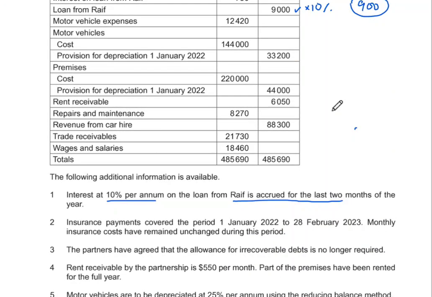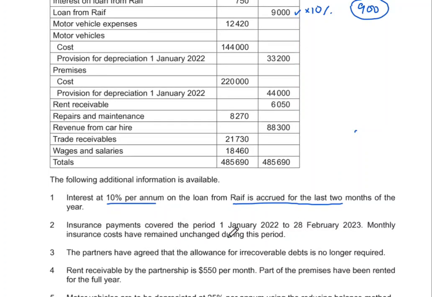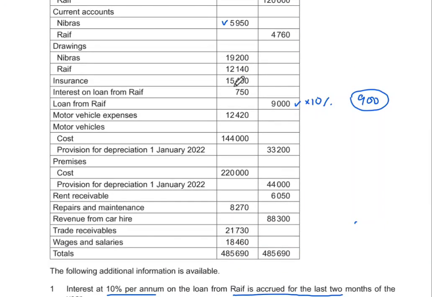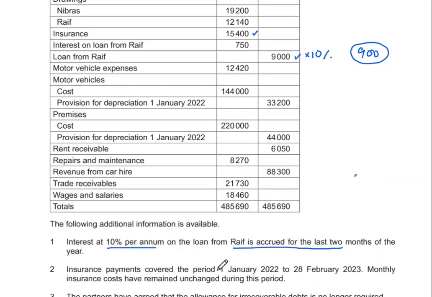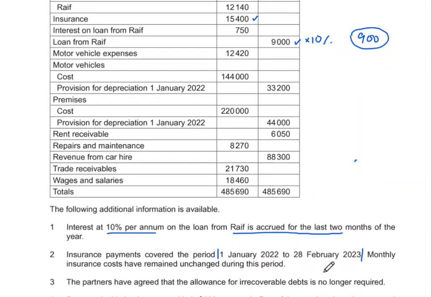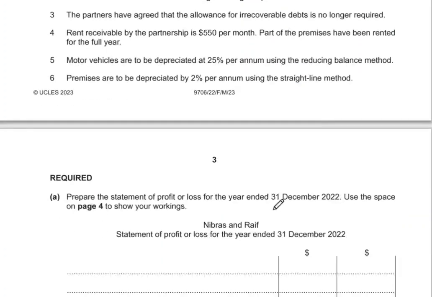Moving on to further information, insurance payments covered the period 1st January to 28 February 2023. Monthly insurance costs have remained unchanged during this period. So the insurance payments amount that is mentioned over here is 15,400, and this is covering the period from 1st January to 28 Feb. So obviously this is more than 12 months. We are closing on 31st December 22.